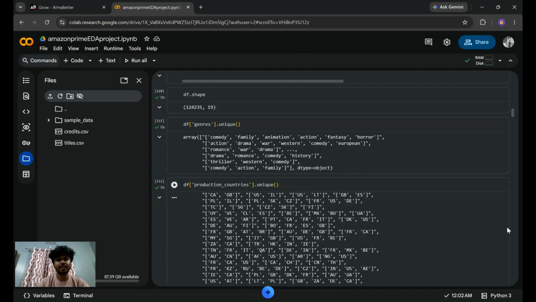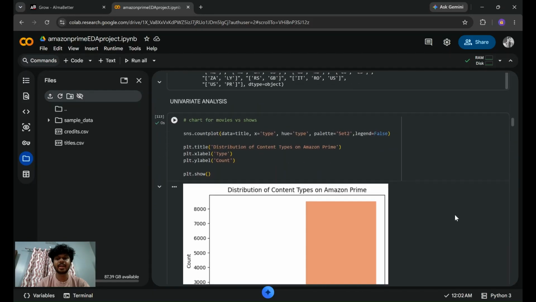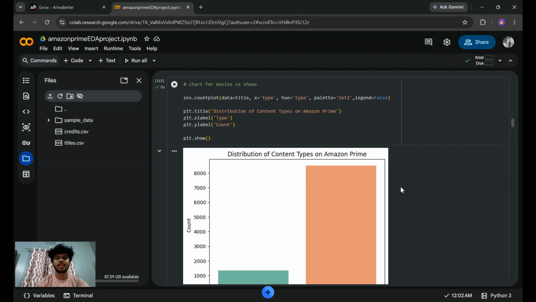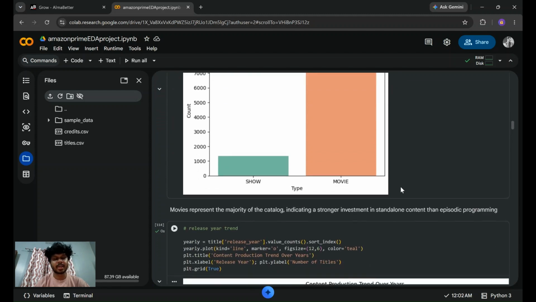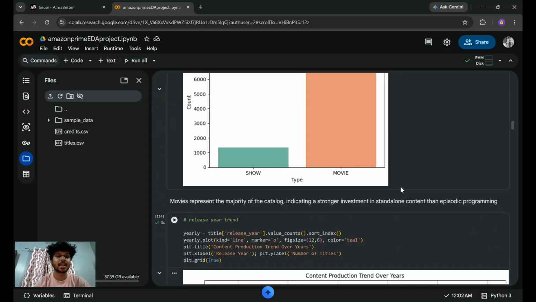And then after that our EDA starts. So for the univariate analysis, I found there was a column type, and it had shows and movies present in it. So I have used a count plot to find out the number of shows and movies present in the data set. And this is the visualization. I also added business insights after each and every chart. So it is telling me that the majority is movies on this platform.